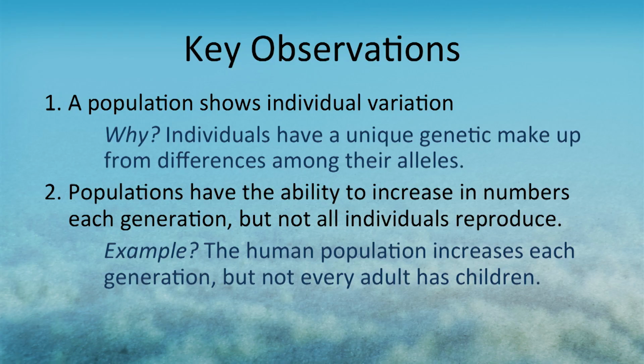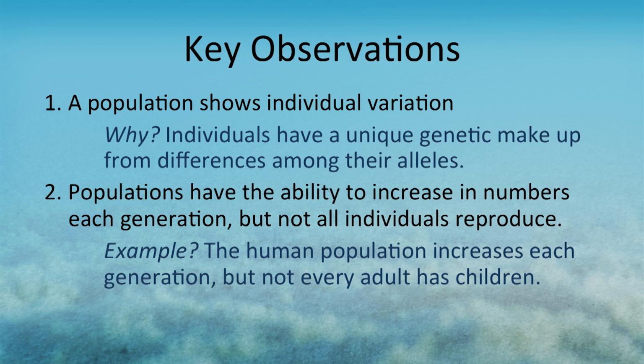Charles Darwin was lucky in that he was able to participate in a 5-year voyage around the world on the HMS Beagle in the 1800s. As he went from land to land, he encountered many new species, and he was able to make detailed observations of those species and the populations within. One of his famous observations was that in every population, the individuals show variation. We know this to be true for humans. Look around you, you'll see that no human looks like you, and that is because each human has a unique genetic makeup from a different combination of alleles.